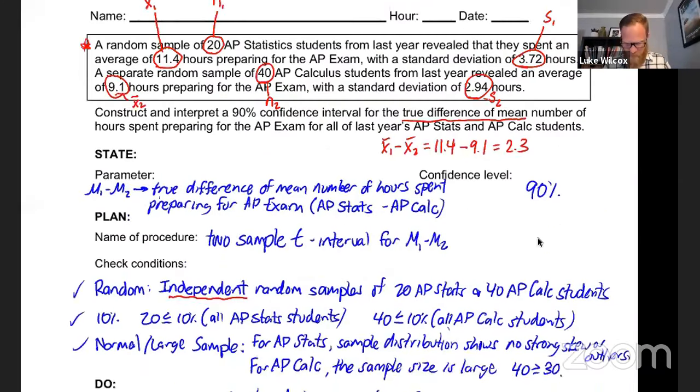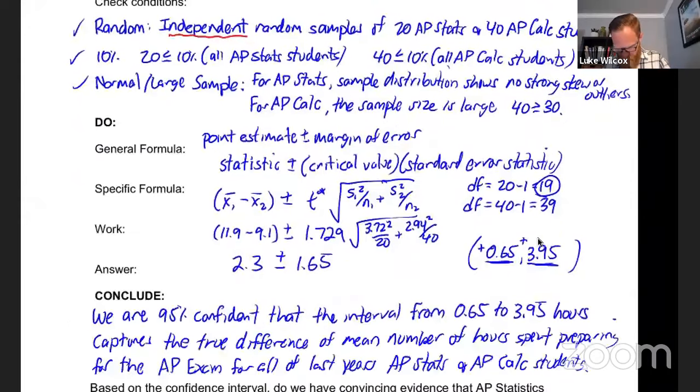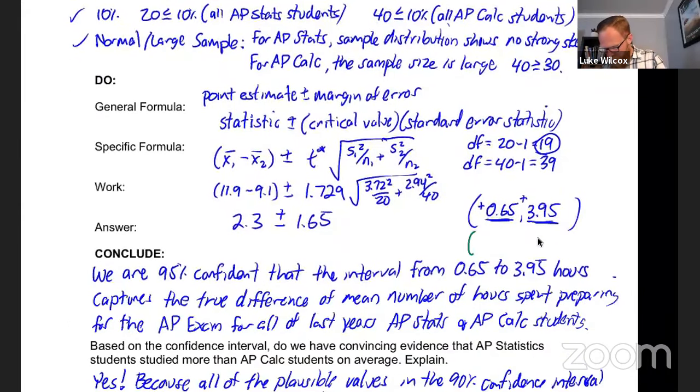So let's go back to our activity, and let's at least record these values that we got from the calculator, just so that you have this in your notes here. It's a slightly different interval, okay? So I'm going to record this down here. The interval that I got from the calculator was 0.69 to 3.92, okay? This is from the calculator. And I should also indicate the different degrees of freedom that were used there. The degrees of freedom that the calculator gave us was 31.24. Now listen, if you're going to use that answer, then some of your work now would be incorrect, right?